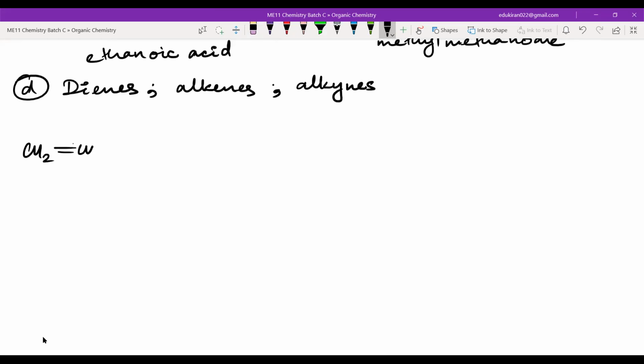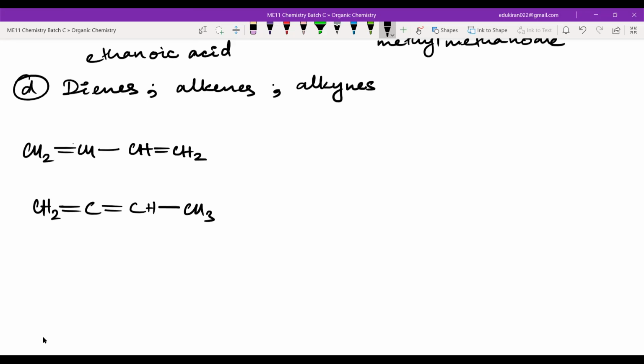CH2 double bond CH, single bond CH, double bond CH2. Okay, this is one molecule. The other molecule is, let me write it like this. CH2 double bond C, double bond CH, and single bond CH3.